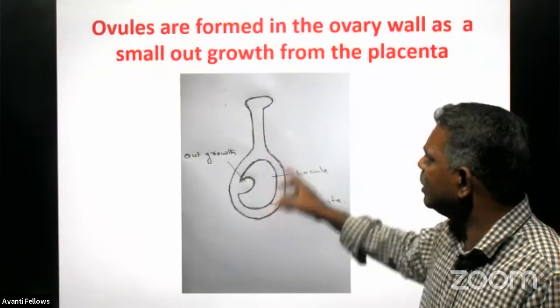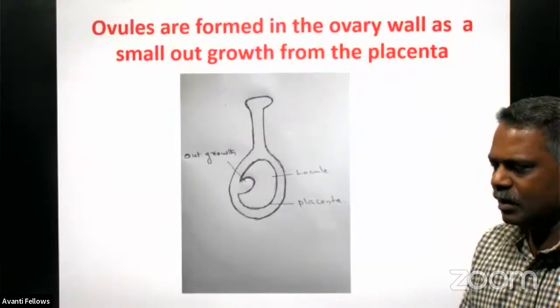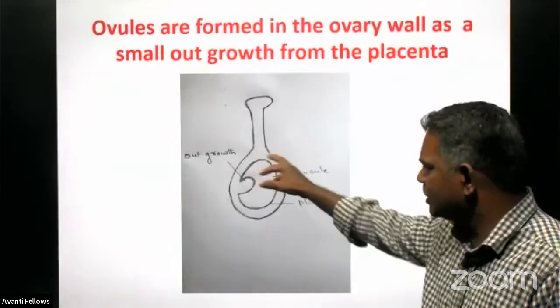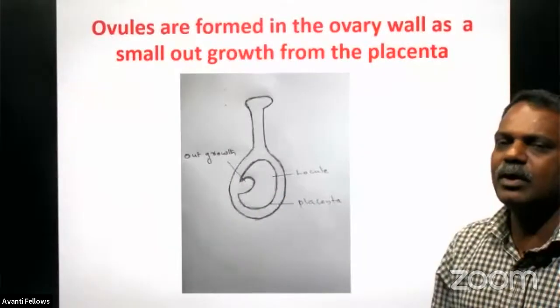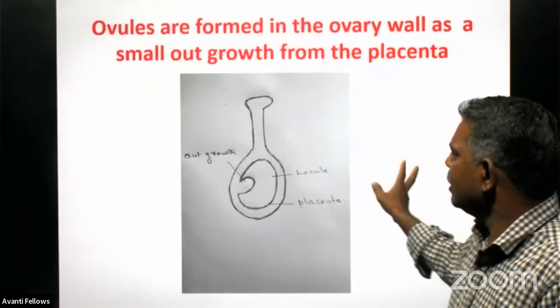And first of all, these ovules are developed from the placenta as a small outgrowth. The placenta is the structure present in the ovary which provides the nutrient for the development of this ovule inside, right? And inside the locule only, it is developed as a small outgrowth.